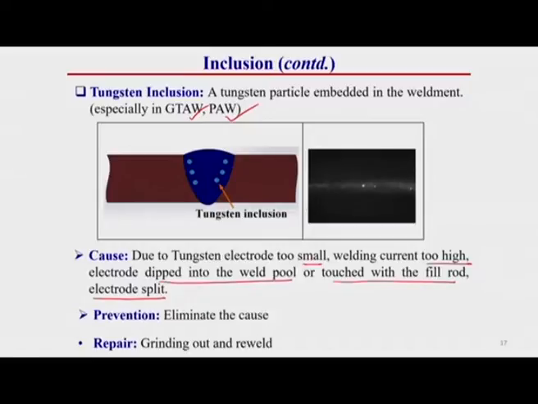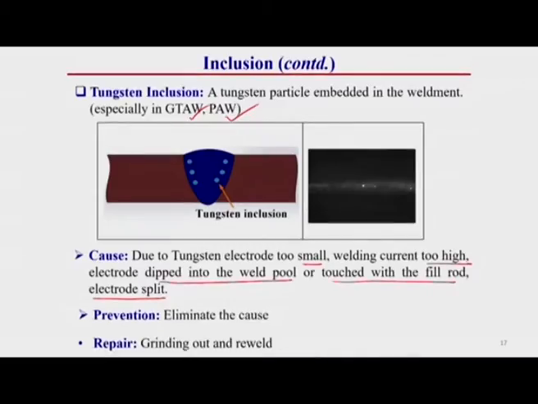If the electrode size is too small and the current is too high, there is more heat generation in the electrode, so there is a chance of melting or eroding of the tungsten electrode and it can be deposited inside the weld pool region. It can also happen when the electrode is dipped inside the weld pool; due to overheating it can melt and deposit. This can create defects inside the weld metal.